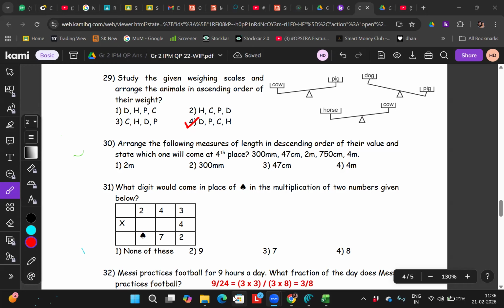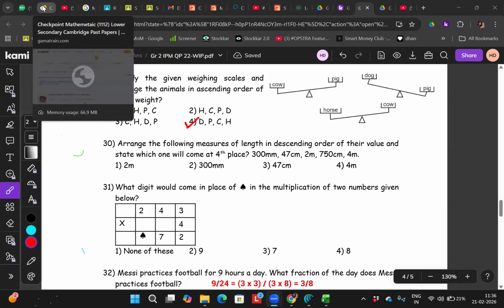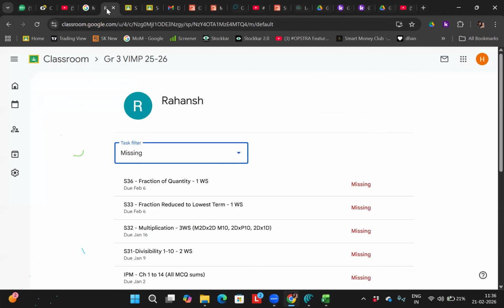You have to convert into one unit, right? What will you convert into? I don't know. Any one unit. Can you convert centimeter into meter, millimeter into meter, meter into millimeter, millimeter into centimeter? Can you convert, yes or no? Yes. Very good.